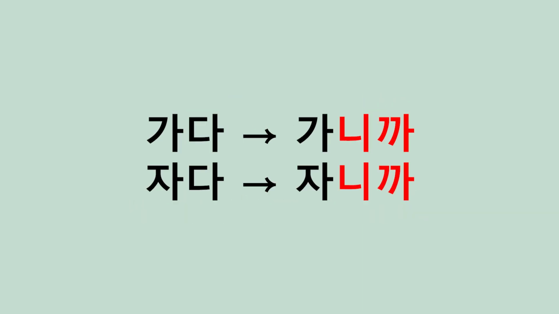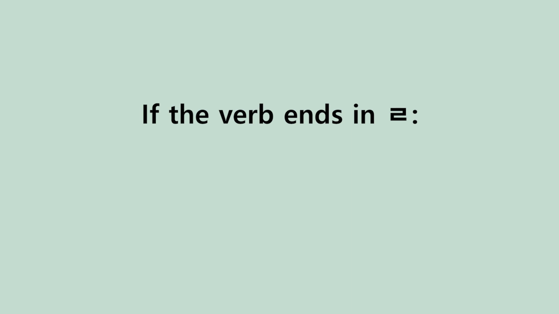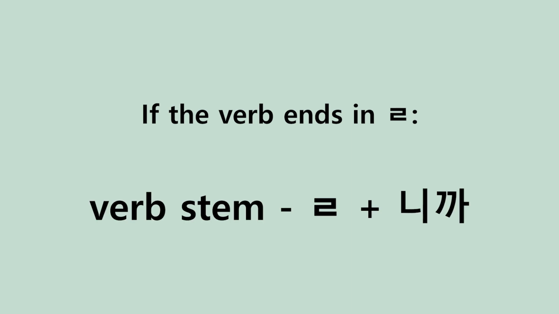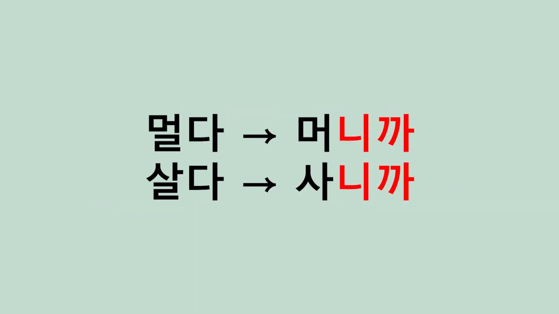So 가다 is 가니까, 자다 is 자니까. And if the verb ends in a 리을 받침, then the 리을 gets cut off and then you conjugate with 니까. So 멀다 becomes 머니까, 살다 becomes 사니까, and so on.